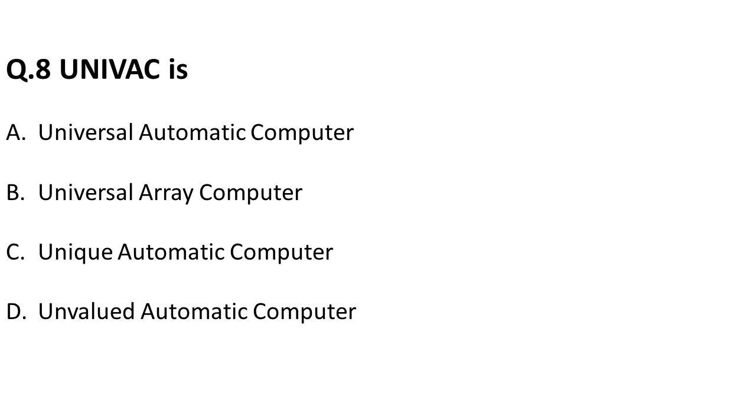Moving on to the next question. UNIVAC. So UNIVAC is the Universal Automatic Computer, which was the first digital electronic computer, and its long form is Universal Automatic Computer. So I hope you got it right. Moving on to the next question.